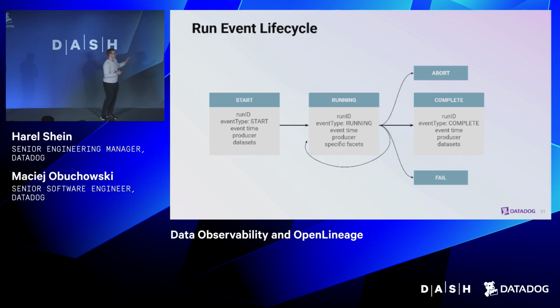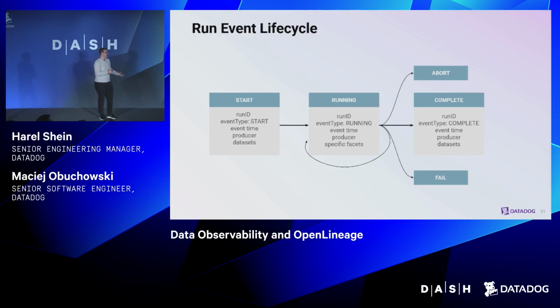And we have a standardized life cycle, right? When the job starts, it emits a start event that contains the data. Then we might have a long-running job or streaming job, and it makes sense to emit something that acts like a heartbeat. If you have a streaming job that runs for weeks, and you see a start event and then nothing for a long time, you might assume you should check if it still runs, but OpenLineage can emit information about this as a running event.